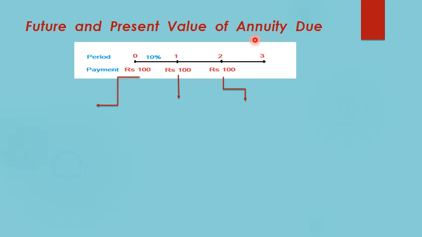So how do we calculate the future value and present value of such an annuity due? For future value we will use 100 in the bracket 1 plus 0.1 raised to the power 3, since this cash flow is occurring at the beginning of the year, there are 3 more years left, so we will have raised to the power 3. For this cash flow which is occurring at the beginning of second year, the future value formula will be 100 in the bracket 1 plus r raised to the power 2, since 2 years are remaining. And for the cash flow which is occurring at the end of third year, we will use the formula 100 1 plus r raised to the power 1.